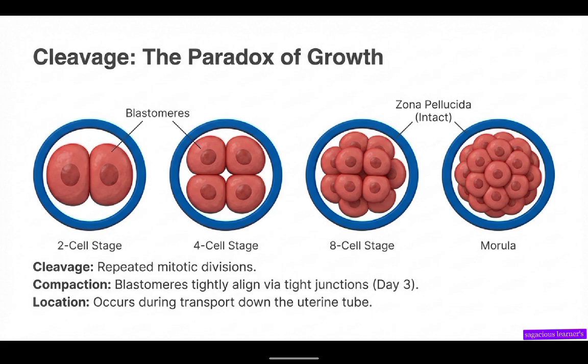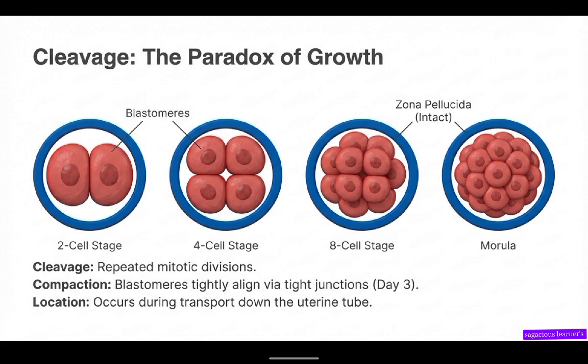Cleavage is the mitotic cell division that occurs immediately after the zygote is formed. After the zygote is formed, the cell will divide to form two daughter cells, then four daughter cells, then 8 cells, then 16 cells. From 16 to 32 cells, we now call them morula. So cleavage will occur immediately after the zygote.